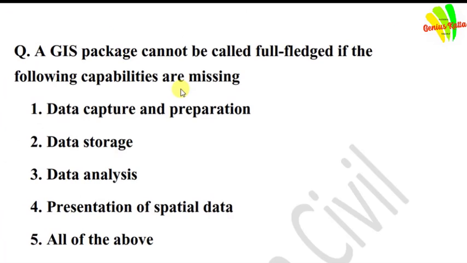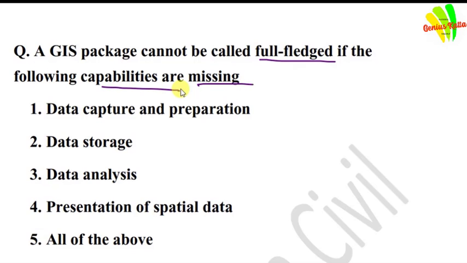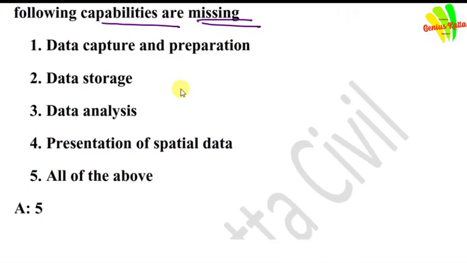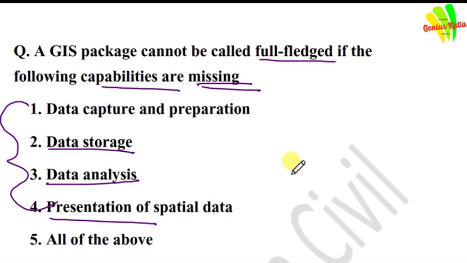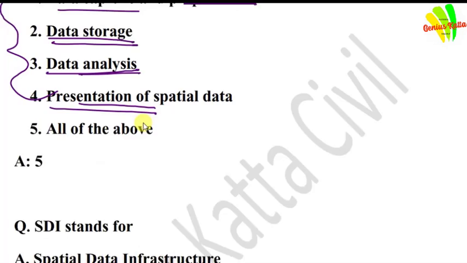A GIS package cannot be called full-fledged if the following capabilities are missing. Friends, data capture and preparation, yes. Data storage, yes. Data analysis, yes. Presentation of spatial data. Those GIS packages which have these capabilities are called full-fledged packages.